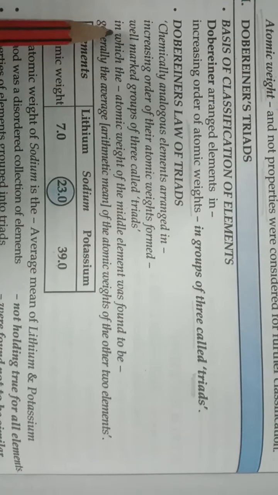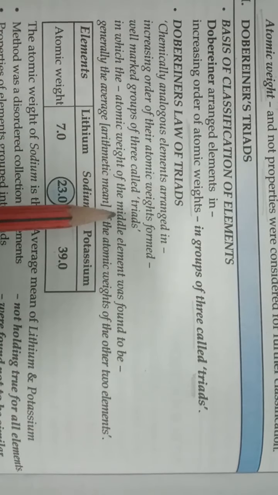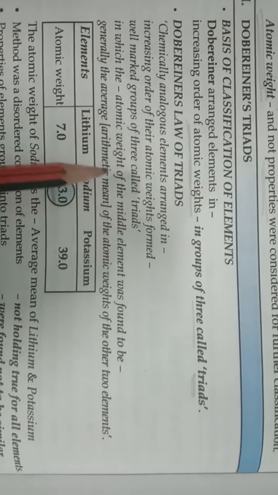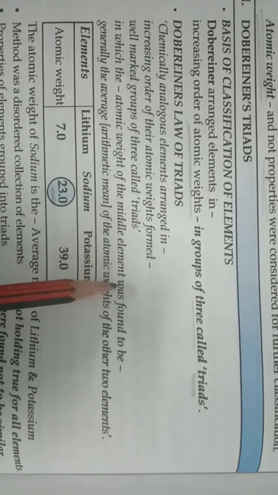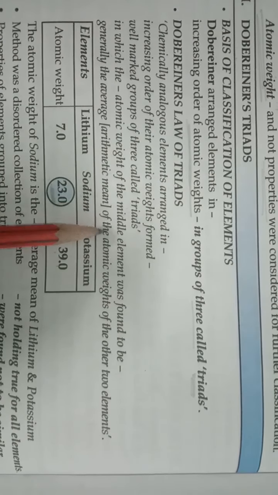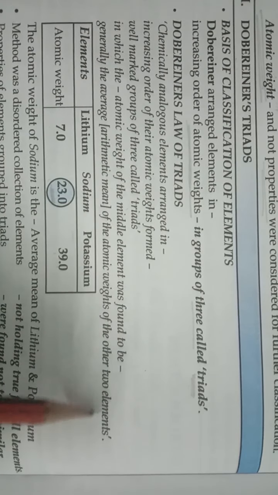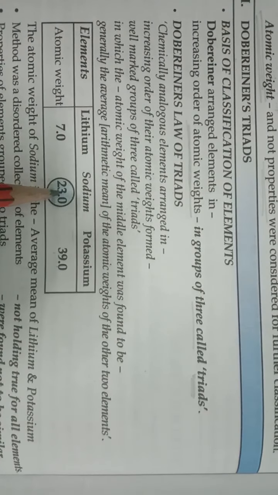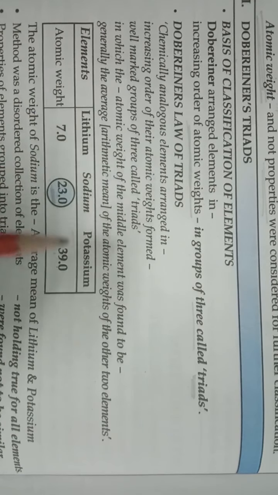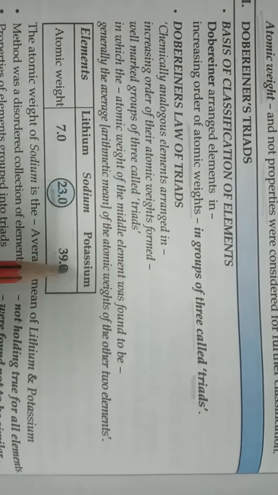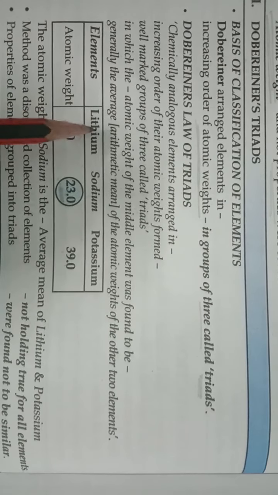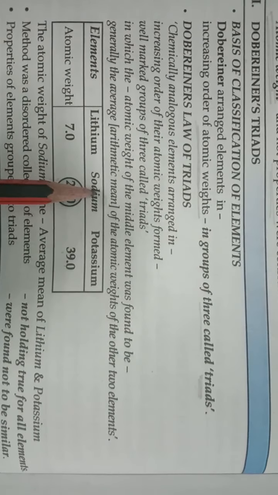Now in this group, the atomic weight of the middle element, for example sodium with 23, was found to be generally the average of the atomic weights of the other 2 elements.